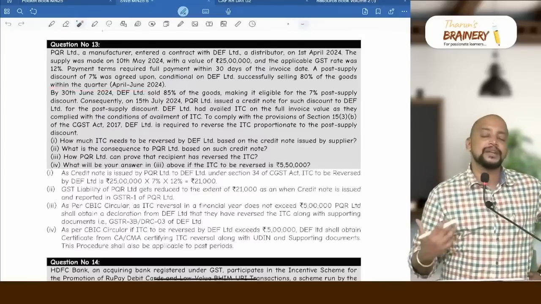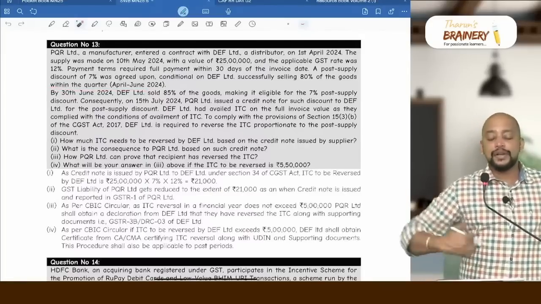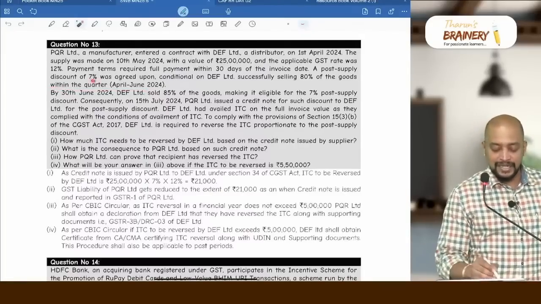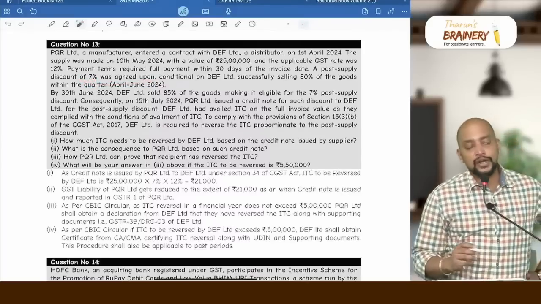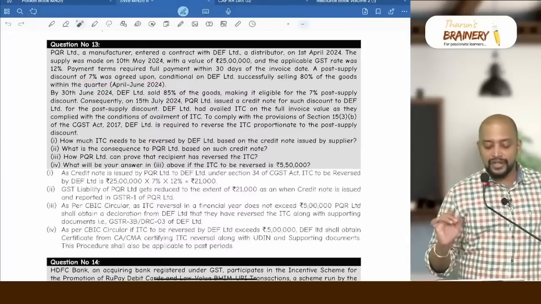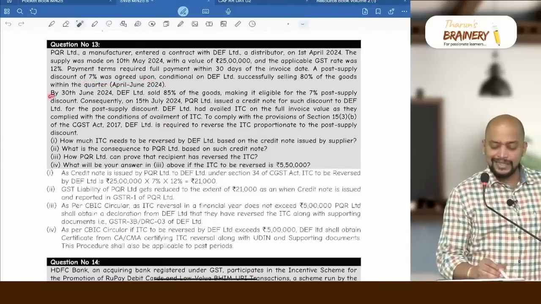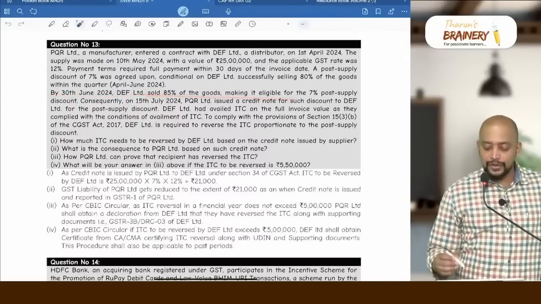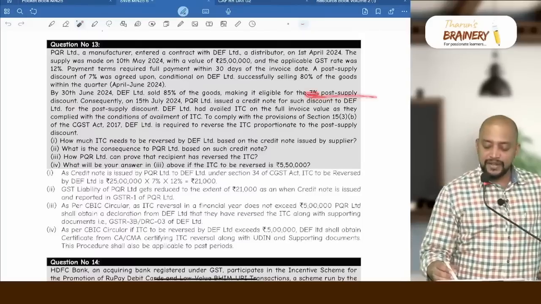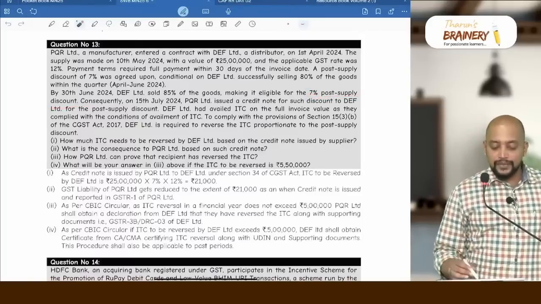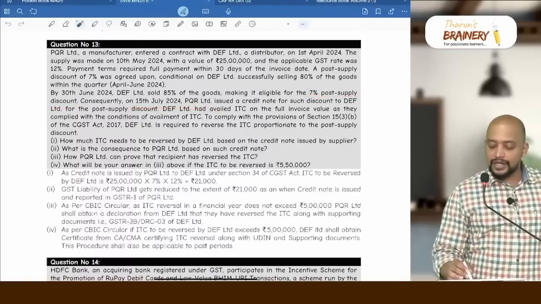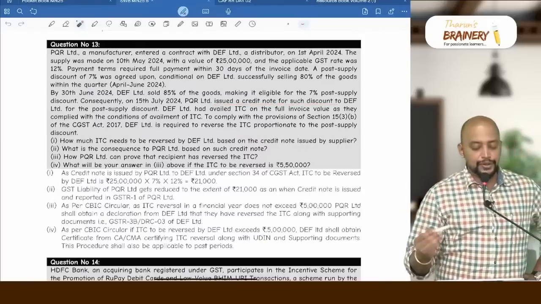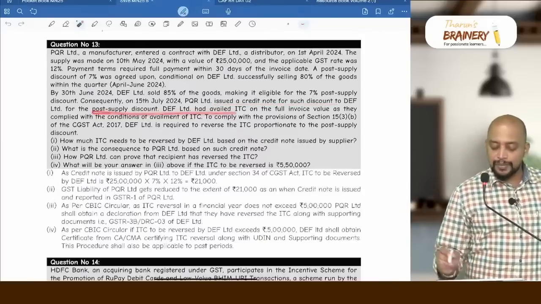So if you are selling 80% of the goods within the quarter, you will get a post supply discount of 7%. So definitely it's a post supply discount, and the terms are also agreed before at the time of supply. By 30th June 2024, DEF Limited sold 85% of the goods, making it eligible for the 7% post supply discount. Consequently, on 15 July, PQR Limited issued a credit note for such discount to DEF Limited.